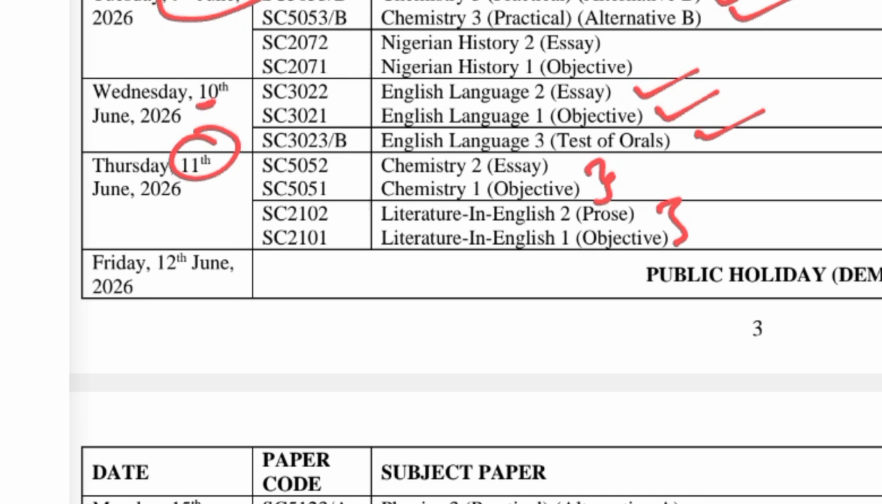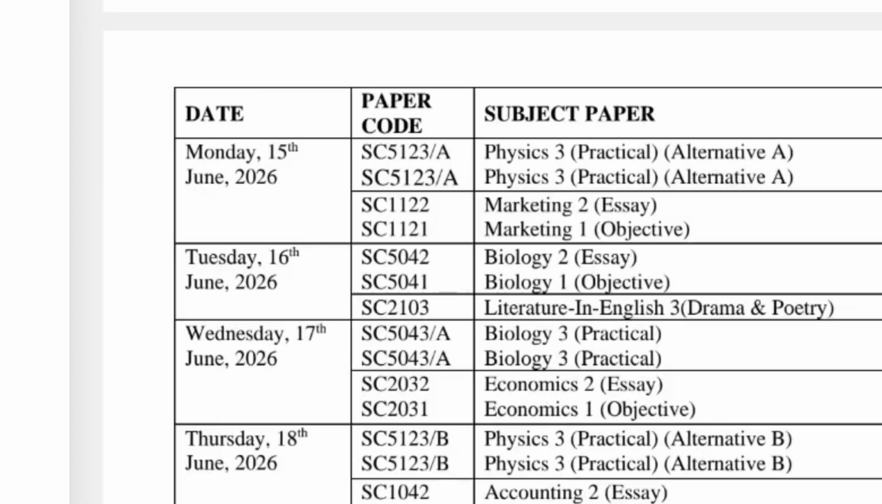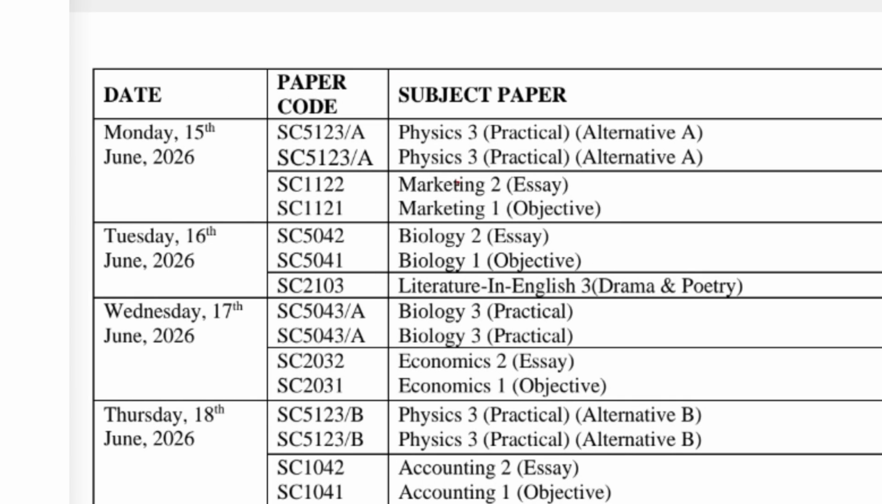Then Friday, 12th of June, that was a public holiday, that was Democracy Day. So there will be no exam on this day. Then the next one is physics practical, alternative A. Depending on how large the number of science students in your school is, they can break them into two different sections. So that's for that one. The marketing, essay and OBJ, still on the 15th.